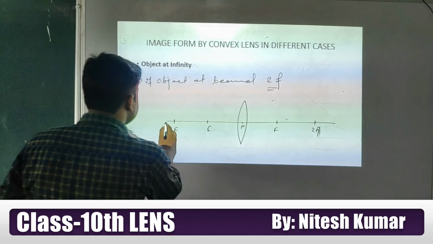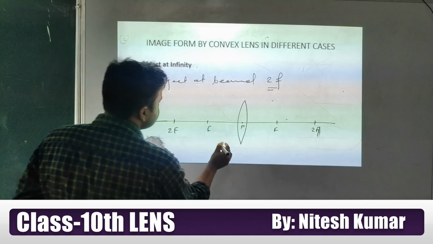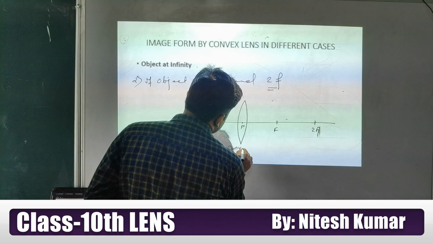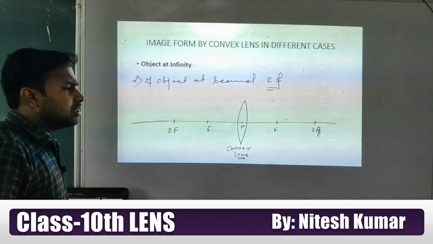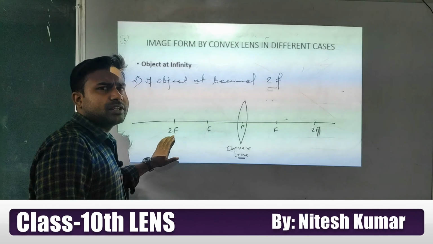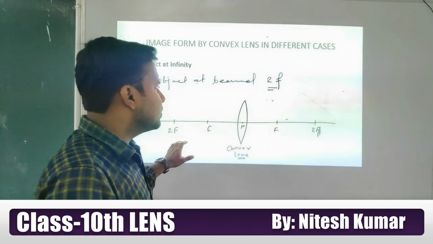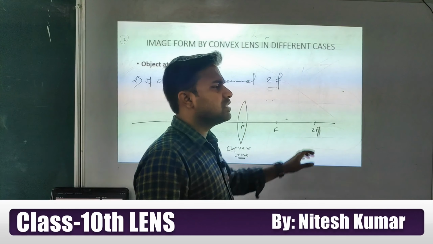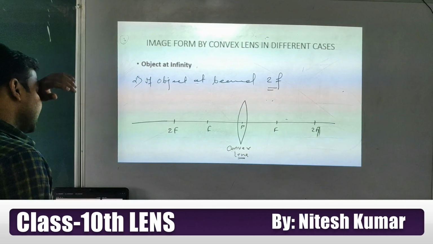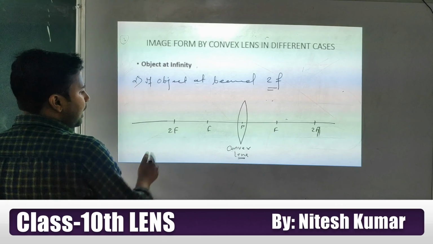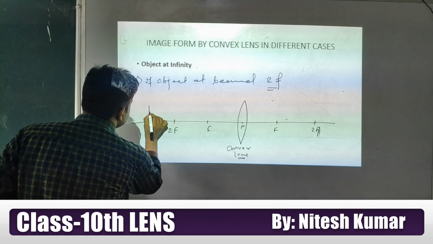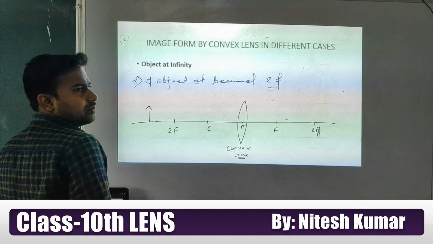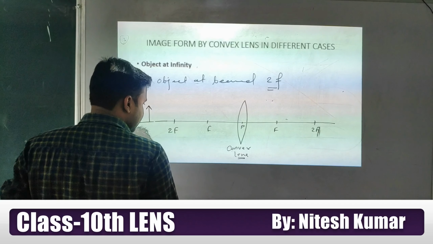Students, please don't write center of curvature in the lens case, this is a convex lens. It's technically wrong. Few students used to write F, C, so don't write like that. Here our object is beyond 2F. Where will the image form?